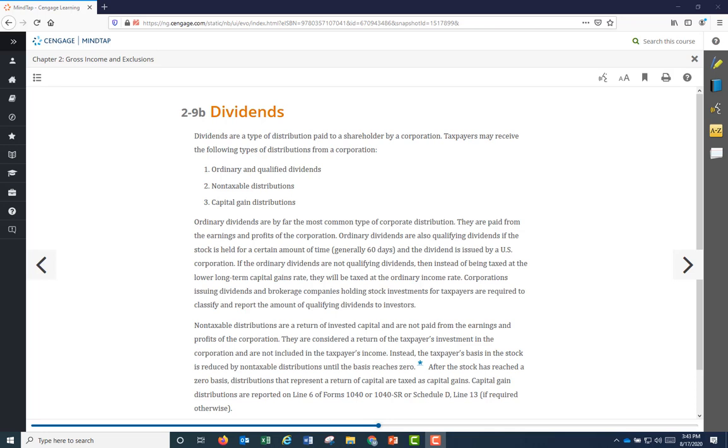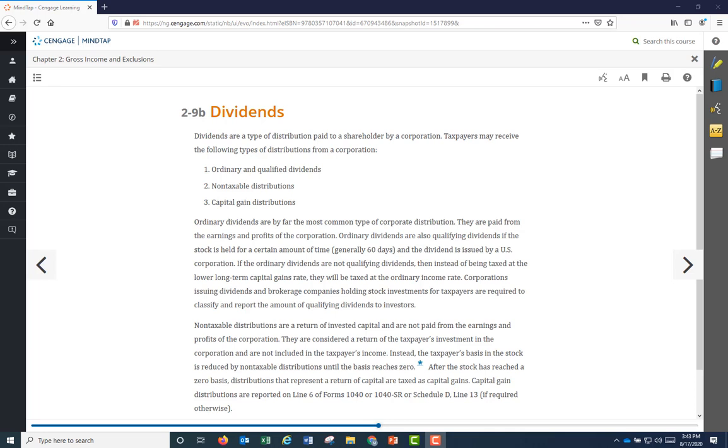This video goes over dividends, municipal bond interests, and unemployment compensations. These are three categories of income that you need to know and would help with completing sample problems, assignments, and exams. Dividends are money from the business that are distributed to shareholders of the business.